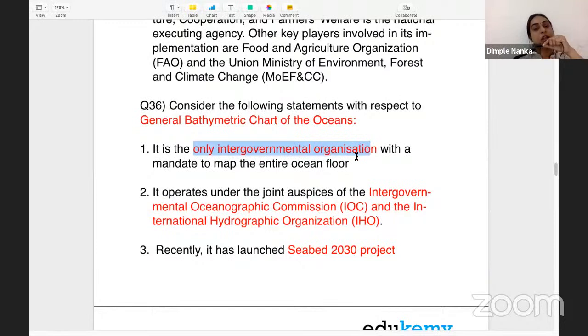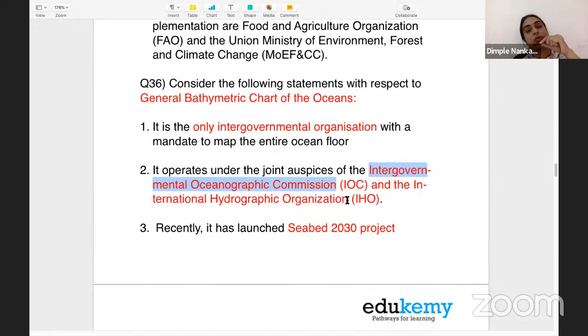intergovernmental organization with a mandate to map the entire ocean floor. So the entire ocean floor is to be mapped by this intergovernmental organization, and this intergovernmental organization is working under UNESCO. This is another interesting fact. You'll think UNESCO is related to the social and cultural thing, but no, it is being under UNESCO. Under the UNESCO, there is one commission, the Intergovernmental Oceanographic Commission. So this is under UNESCO, and it is actually implementing this project along with the International Hydrographic Organization.